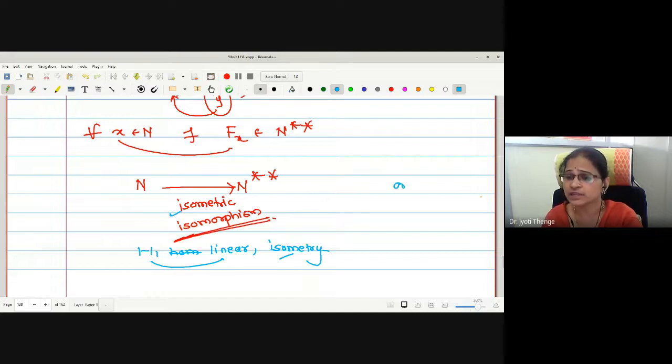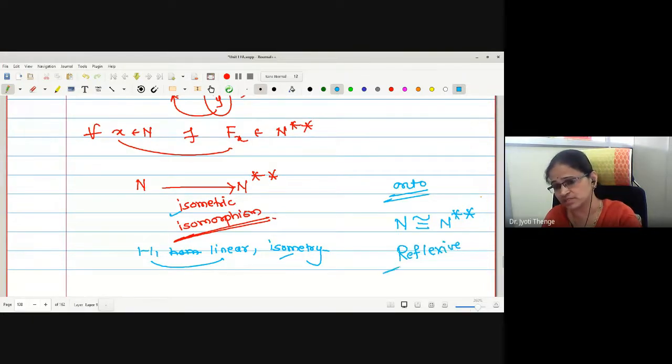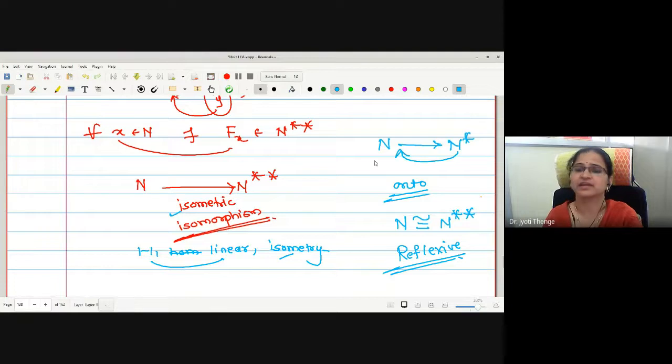And if this mapping becomes onto, one can say that N is isometrically isomorphic to N double star. And whenever this is so, the space is called a reflexive space. Why reflexive? N, the first dual space is N star, and its dual space is again N, in the sense of equivalence relation, no doubt. Whenever I am writing N is isomorphic to N double star, whether they are exactly the same?